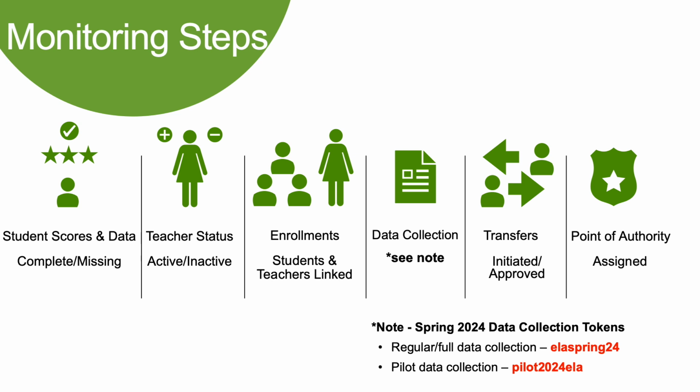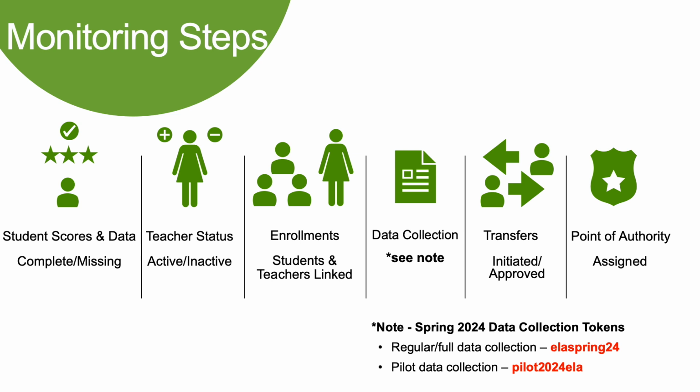Items that you want to make sure that you are checking on. That first step is really about taking a look at scores. So we want you to, at this time, be looking at the data to examine where teachers are in submitting scores, student scores and data. We want to make sure that all these are complete. If there are missing scores, that you are reaching out to your teachers, encouraging them to get those scores collected and entered into the system.